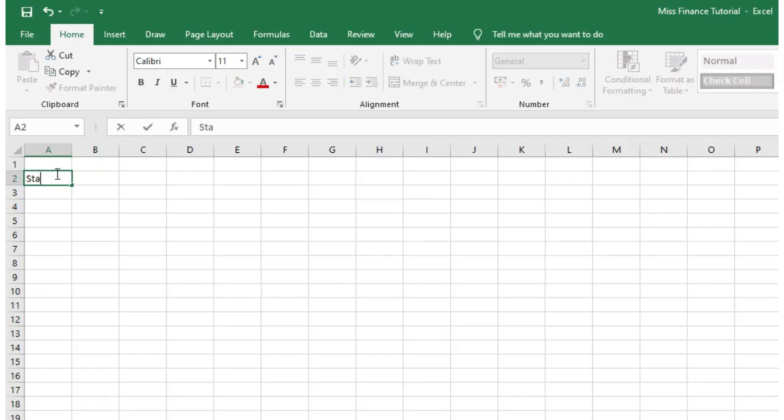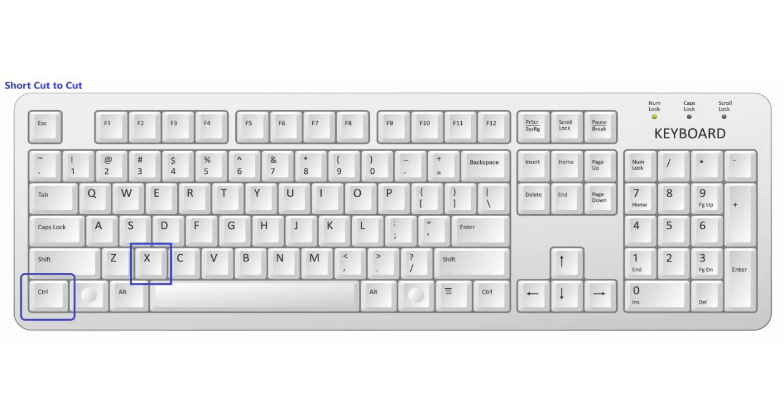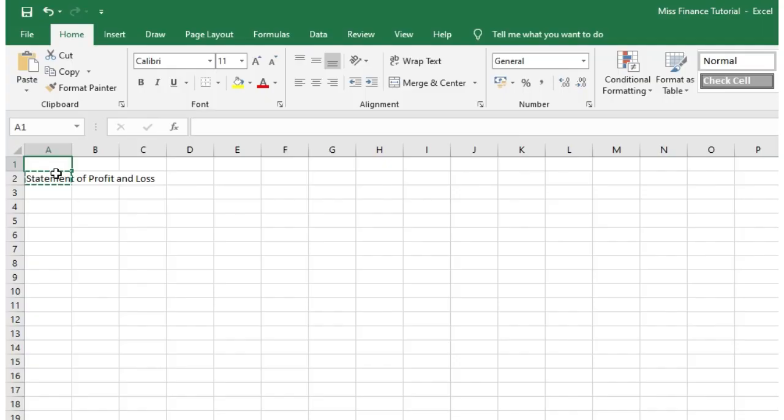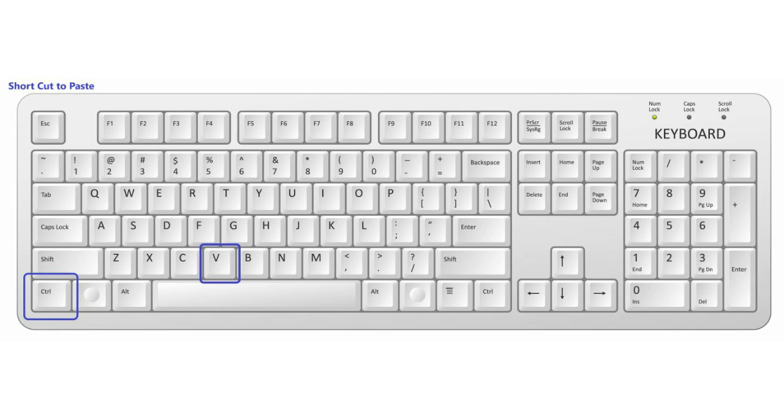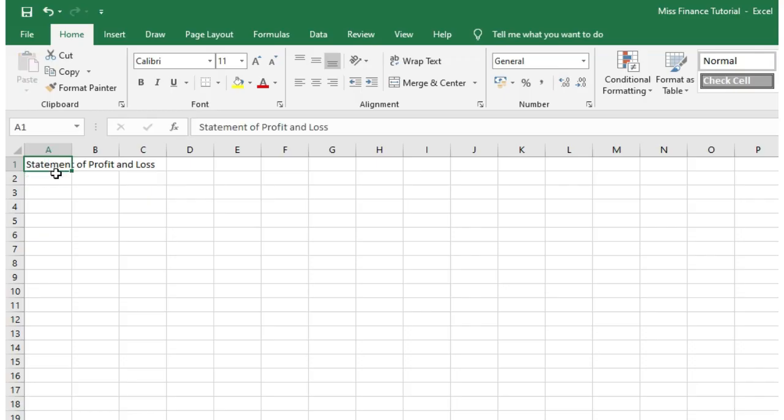So the first thing I'm going to do is write out a statement of profit and loss. Now I've put this onto cell A2. If I'd made an error and I actually wanted to move that to cell A1, all I need to do is hit Control and X, which is cut, a shortcut in Excel. So that's Control and X on my keyboard, and then click into cell A1, and if I hit Control and V, that would paste that information in there, just like that.